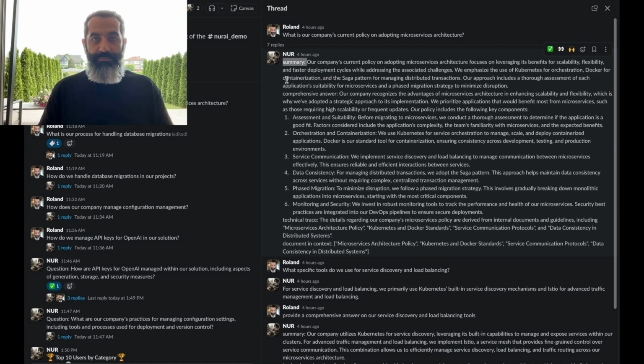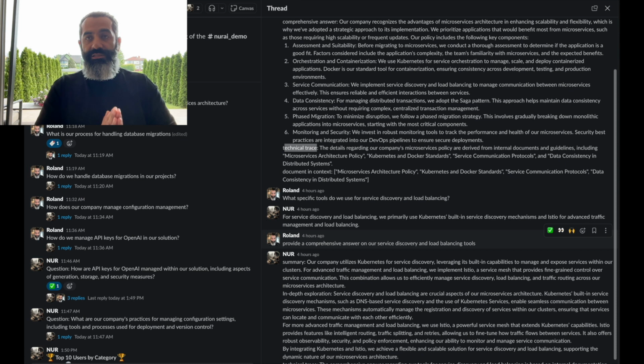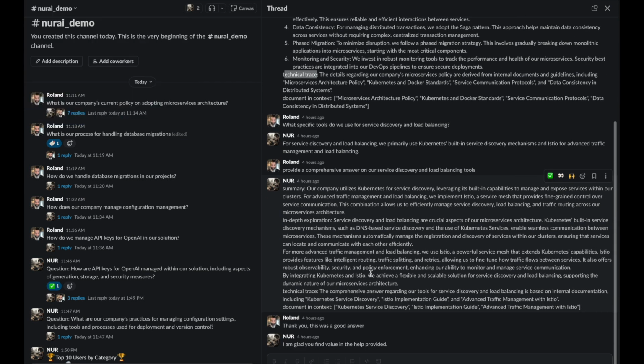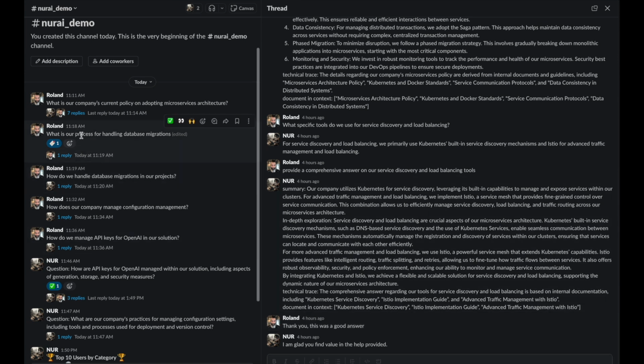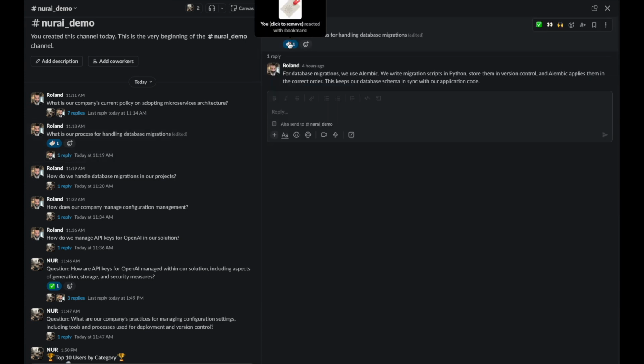It will answer them with a summary, and then a comprehensive answer, and then a technical trace. The technical trace will include clear references from which documents it got what part of the answer. If you've had a conversation that wasn't in your documentation and you answered it in the chat, it will be the last time you'll have to answer it yourself. All you have to do is bookmark it, and the bot will be able to answer it in the future.